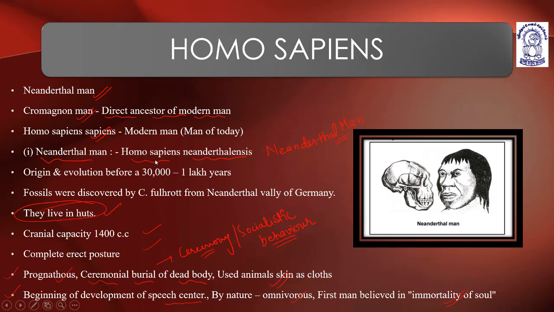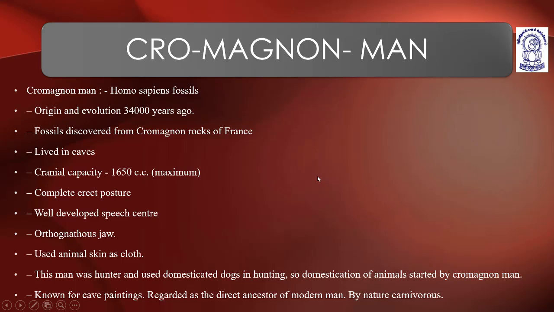Understood? Now coming to the next, Cro-Magnon men, also known as Homo sapiens fossilis. Origin and evolution around 34,000 years ago. Fossils discovered from Cro-Magnon rocks of France. They lived in caves. Cranial capacity is 1650 cubic centimeters, the maximum cranial capacity.